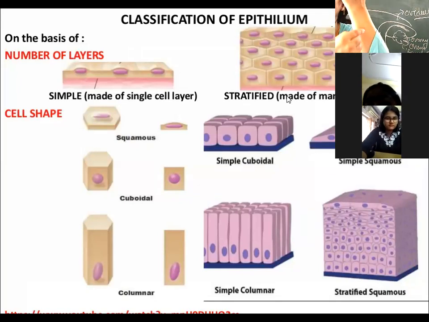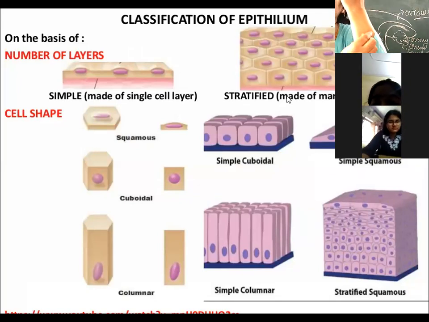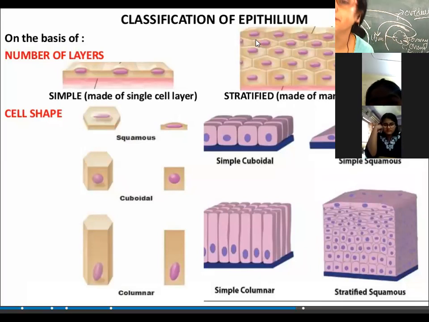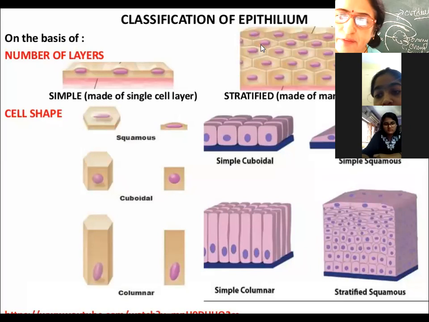You know, your skin sweats a lot during the summers. Why? Because under it there are the sweat glands, and these sweat glands contain what? Columnar epithelia. Yes, columnar epithelia. Now, what is the function? The function of columnar epithelia is to secrete.